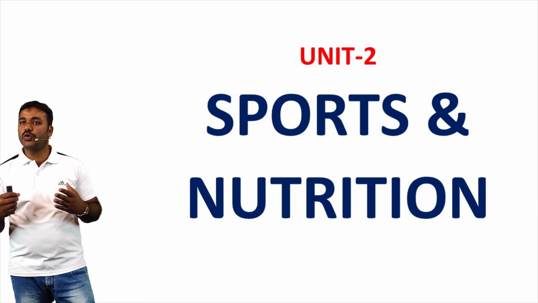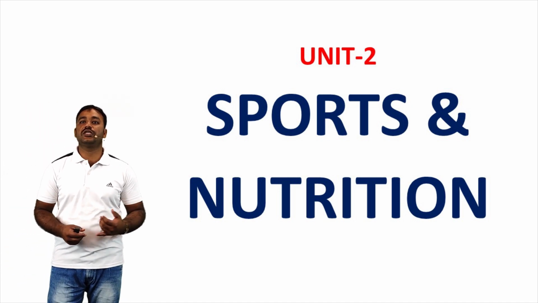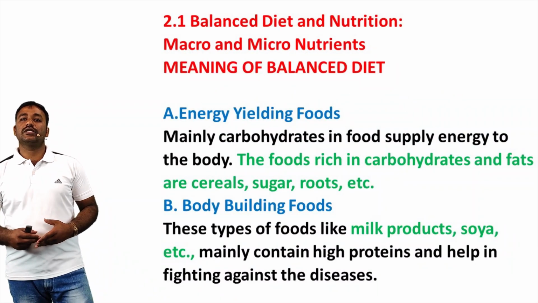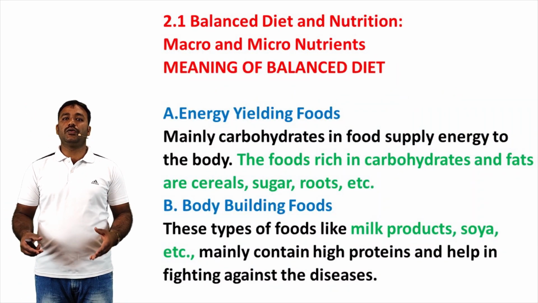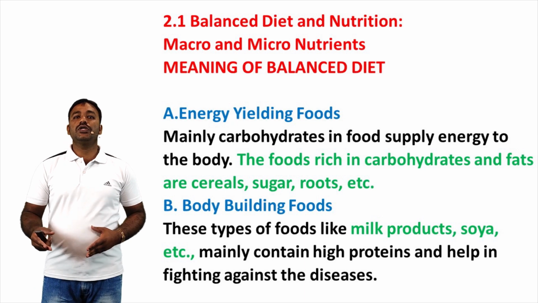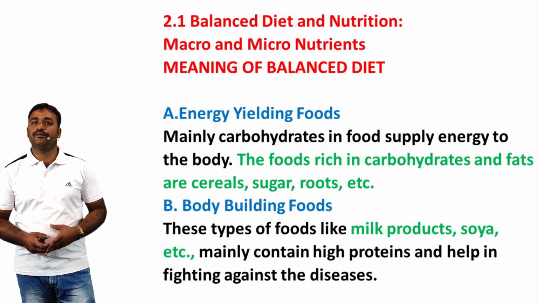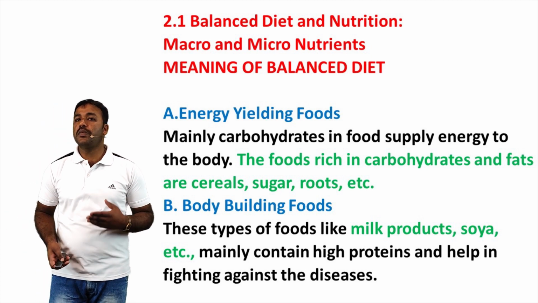Today we are discussing sports and nutrition, CBSE class 12 unit 2. First, we discuss balanced diet and nutrition. Nutrition is again of two types: macronutrition and micronutrition. First, the meaning of balanced diet.